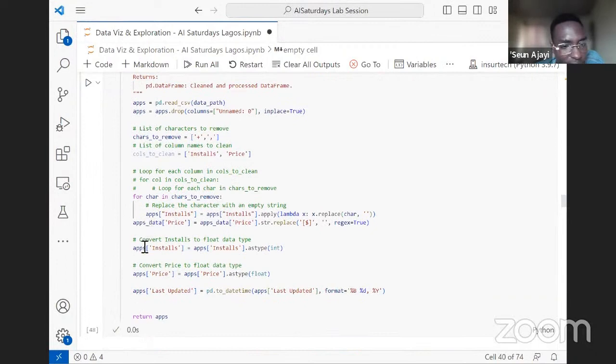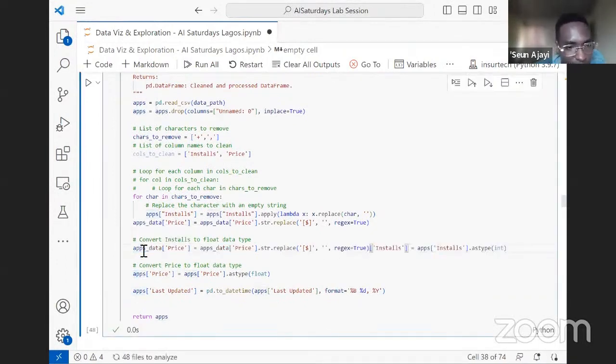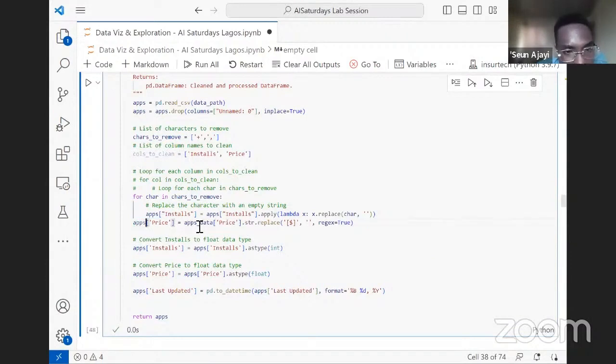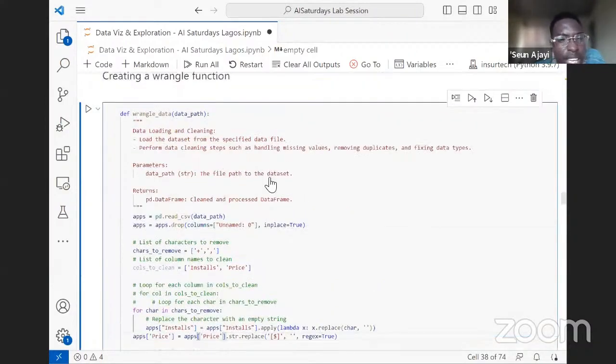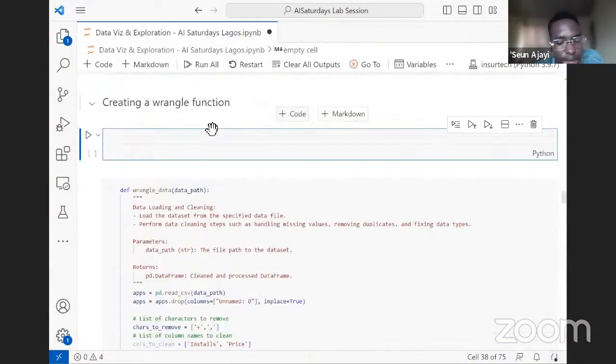Okay, sorry. Control Z, Control C, Control V. Sorry, just give me one more minute. Control V. Still shouldn't be the issue. Does installs have non-type? Let's check.